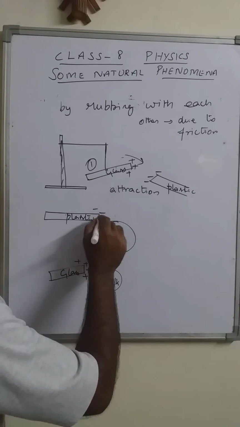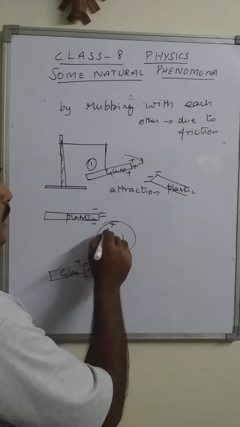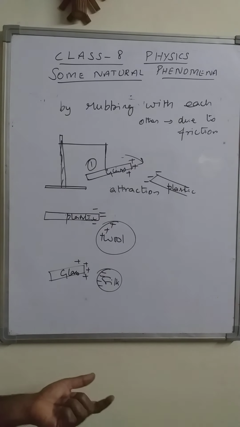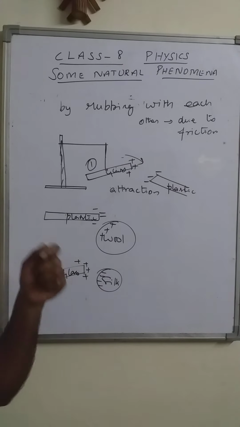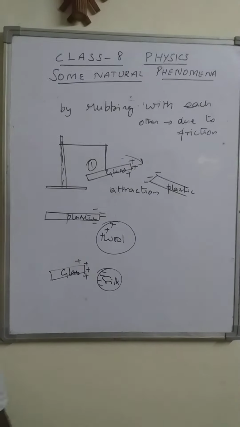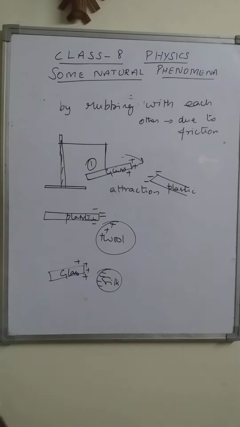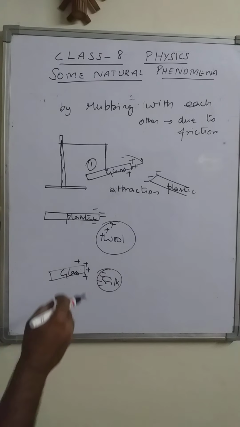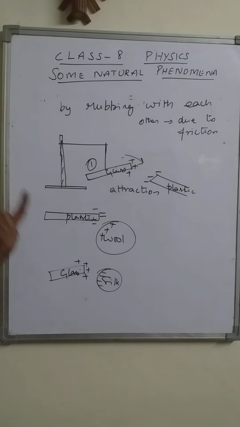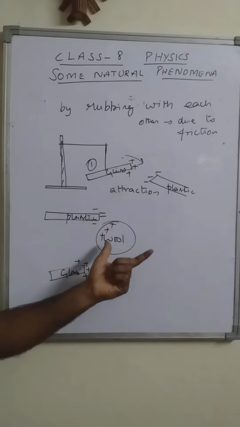When the plastic scale is negative, then the woolen cloth should be positive, because oppositely charged materials attract each other. If two materials are rubbed together and one gains positive charge, the other should be negative, because the glass rod is losing electrons. That lost electron is taken by the silk cloth, so the silk cloth becomes negative. So in this way, we find that